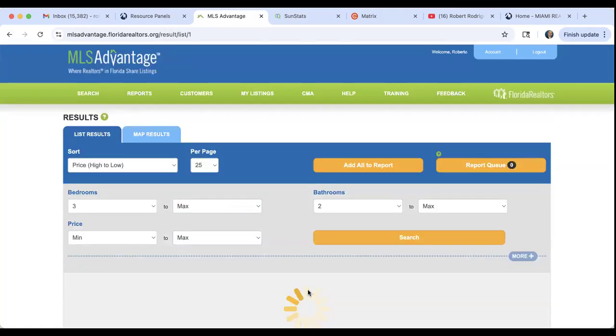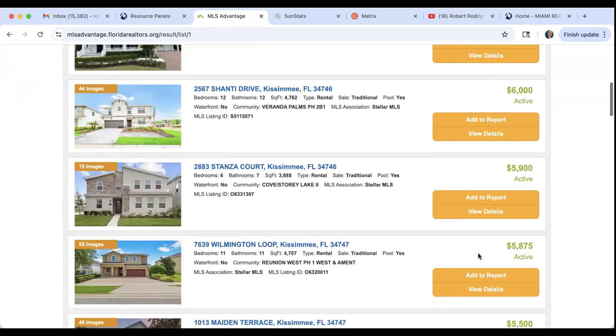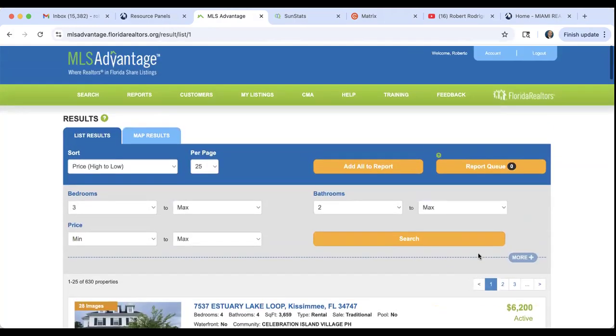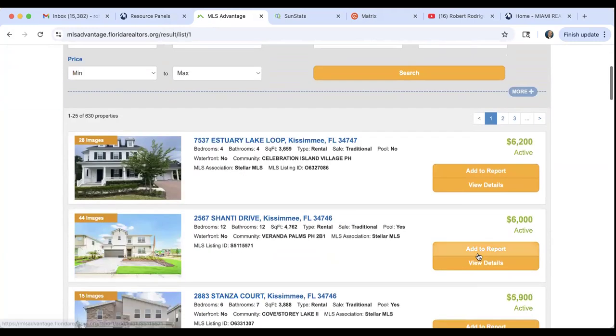Let's just go ahead and click on search to see our rentals. And there are your rentals, 6,000 a month, 5,900 a month, and so on and so forth. All right, so that's in Kissimmee, which is in the Orlando area. And this search here generated 630 properties that are available for rent right now that are 3 bedrooms and 2 bathrooms.